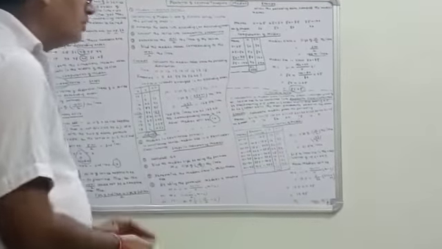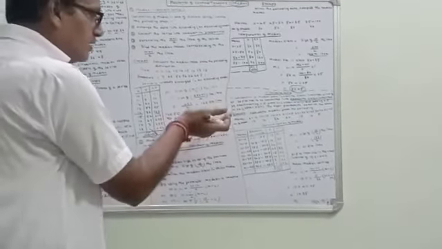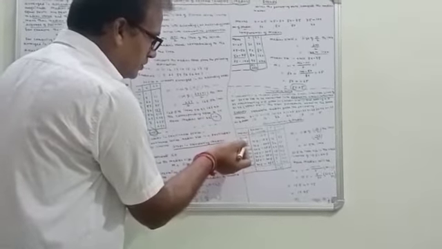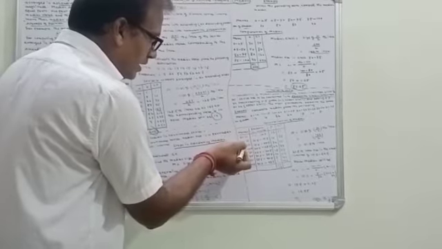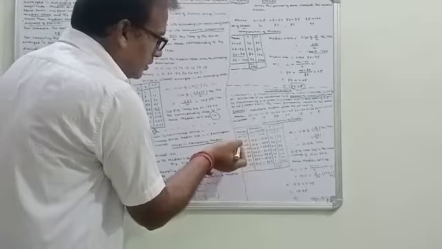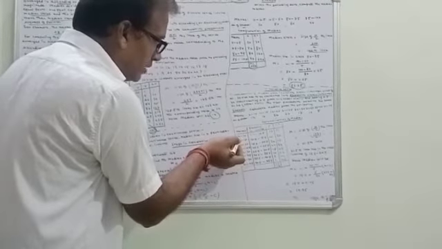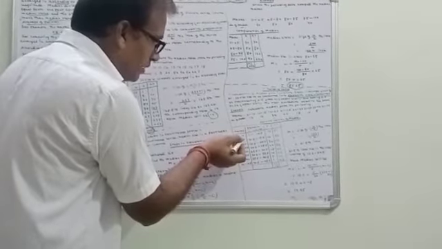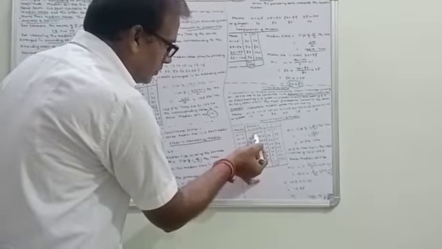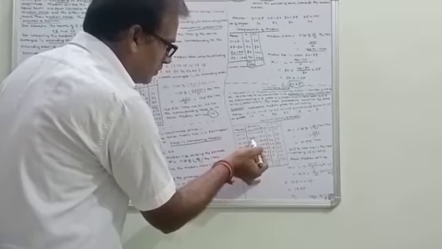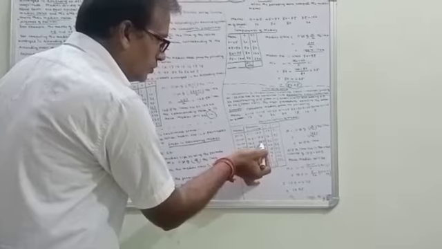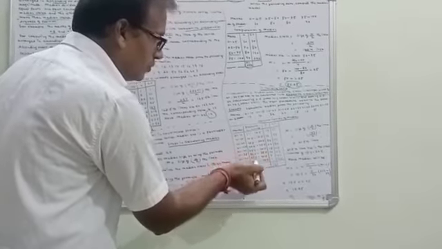Now determination of median. Put this data in a tabular form. Given mass class is 6 to 10, 11 to 15 and so on. To make it an exclusive series, deduct 0.5 from L1 and add 0.5 to L2. We find 5.5 to 10.5, 10.5 to 15.5, 15.5 to 20.5 and so on.